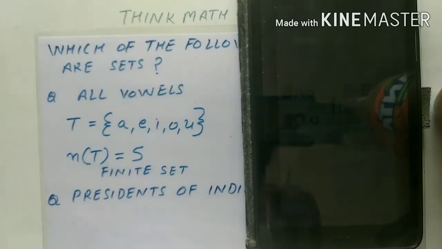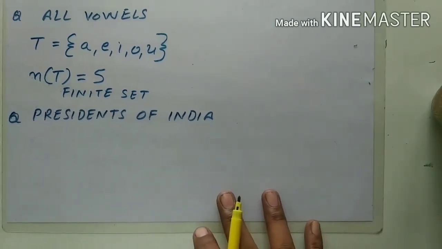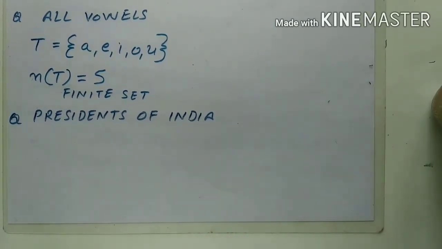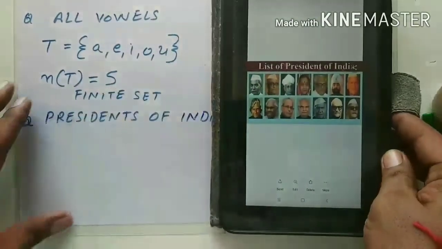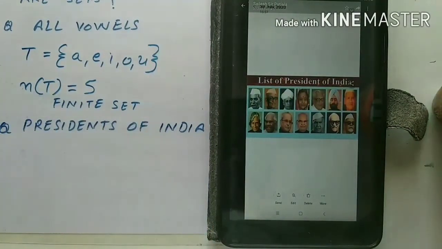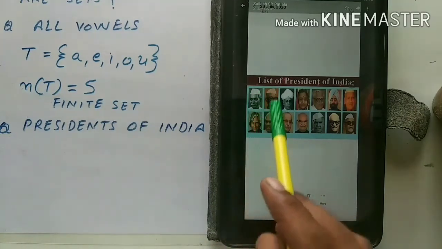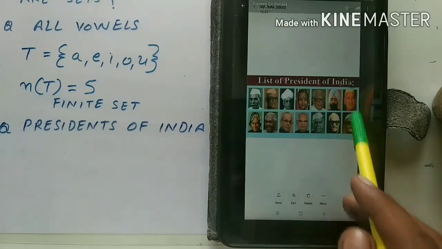Now we are on the second question, which is the Presidents of India. The Presidents of India from independence are there. You can see their actual real pictures from the list of Presidents of India. How many are there? 1, 2, 3, 4, 5, 6, 7, 8, 9, 10, 11, 12, 13 and 14.